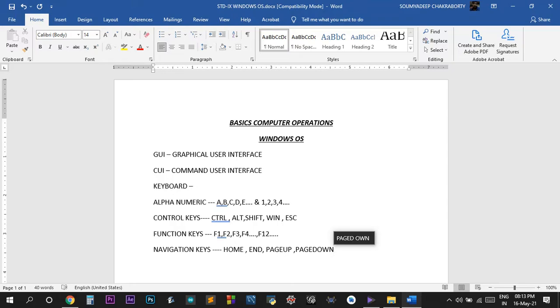Now there are also arrow keys on the keyboard. There is the enter key. There are many types of keys on the keyboard, like tab and caps lock. These are all the keys nowadays that are given on the keyboard.